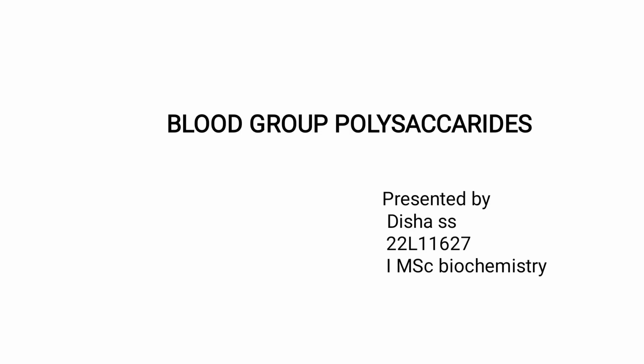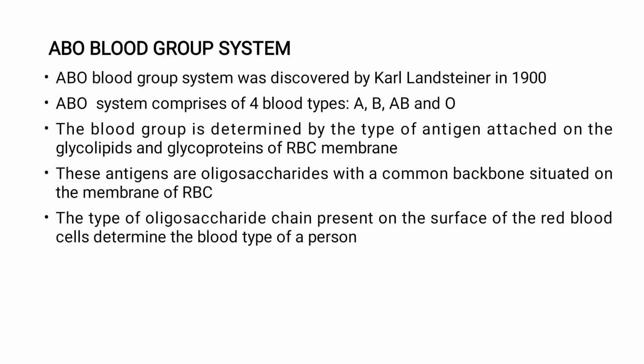In this presentation, I will be explaining about blood group polysaccharides. This is a brief introduction about the ABO blood group system. The ABO blood group system was first discovered by Karl Landsteiner in 1900. So the blood group system comprises four types of blood groups, that is A, B, AB and O blood